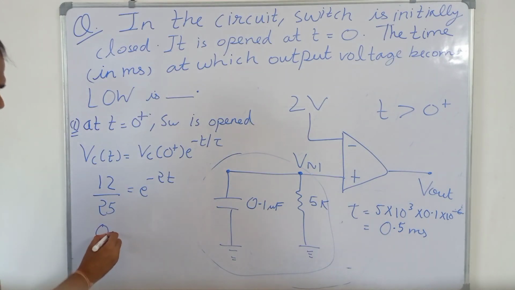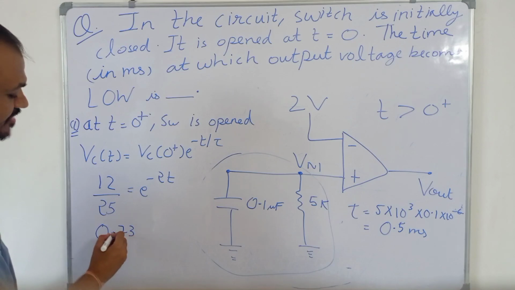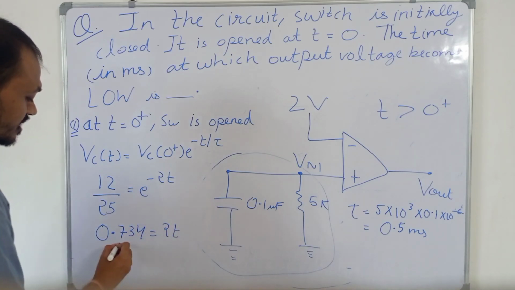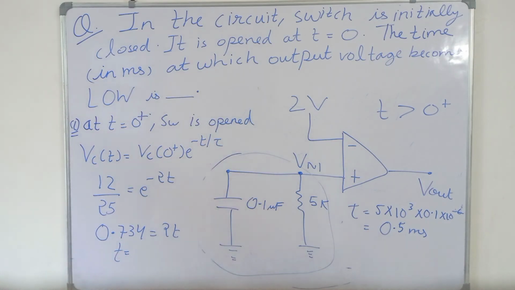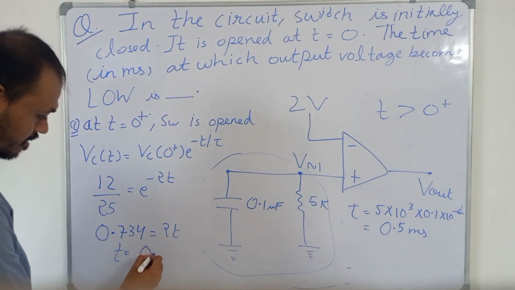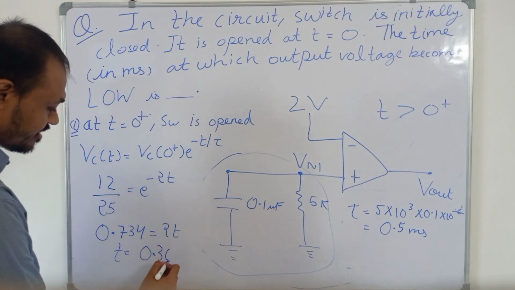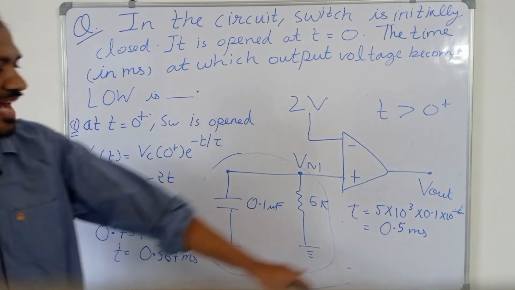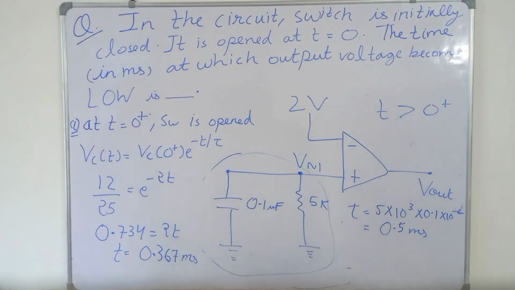When you take log on both sides, you will get 0.734 equal to 2t. So t will be equal to 0.367 millisecond. Because this time is also in millisecond, the answer will also come in millisecond. So the correct answer is 0.367 millisecond.